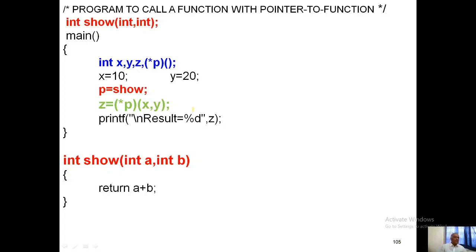So here it is going to display 30, where the values are 10 and 20. Why? Because here it is written a plus b. Here we assign the addresses of those variables, so it is going to add those two, and it is going to return the result 30.